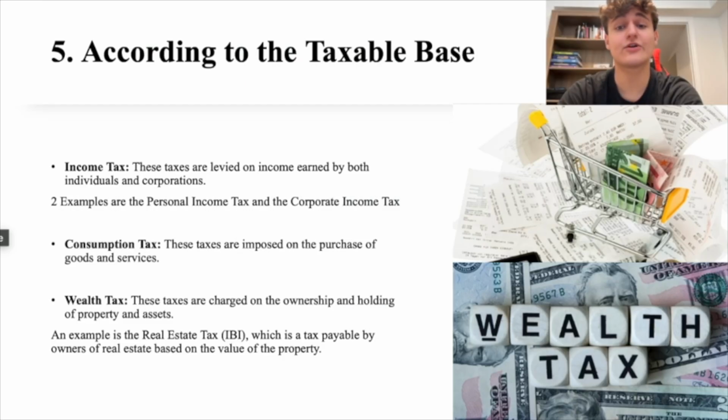Number 5. According to the taxable base. Three types: firstly, income tax; secondly, consumption tax; and thirdly, wealth tax. Income tax. These taxes are levied on income earned by both individuals and corporations. Two examples are the personal income tax and the corporate income tax. Secondly, consumption tax. These taxes are imposed on the purchase of goods and services. And lastly, wealth tax. These taxes are charged on the ownership and holding of properties and assets. An example is the real estate tax, IBI, which is the tax payable by owners of real estate based on the value of their property.